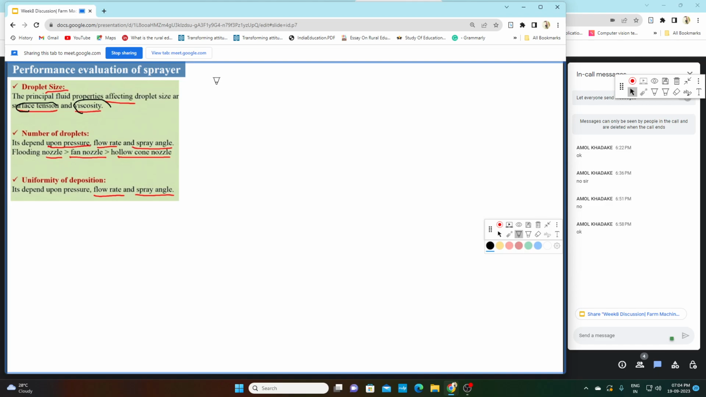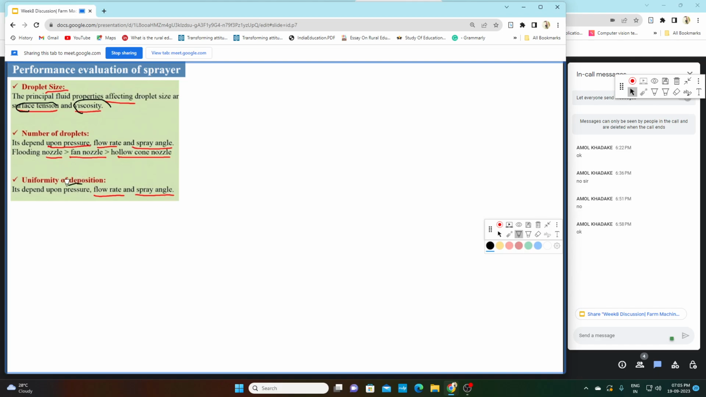So again I am repeating performance parameter. There are 3 performance parameters of a sprayer. One is droplet size, second is number of droplet, and third is uniformity of deposition. So droplet size depends on 2 factors, surface tension and viscosity. Number of droplets depends on 3 parameters, pressure, flow rate, and spray angle, and also the type of sprayer. Flooding nozzle has more number of droplets, then fan type of nozzle, then hollow cone nozzle. And third is uniformity of deposition, which depends on pressure, flow rate and spray angle.